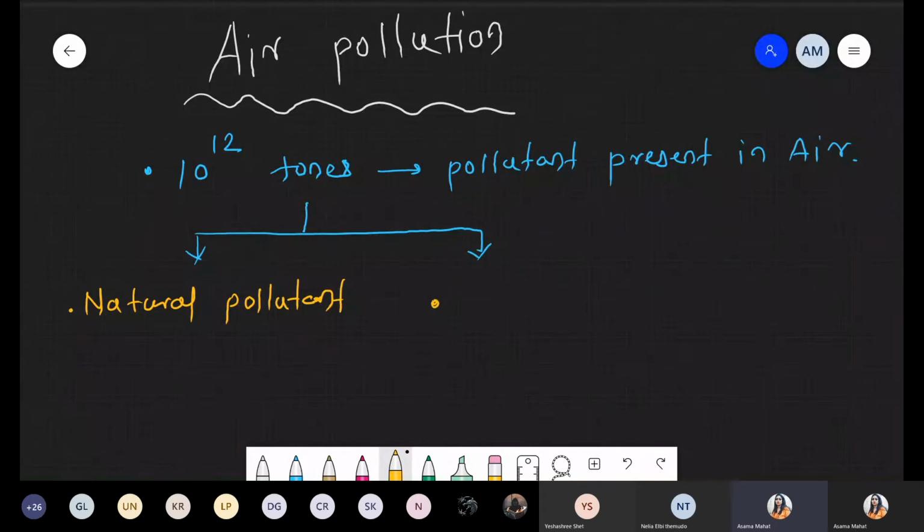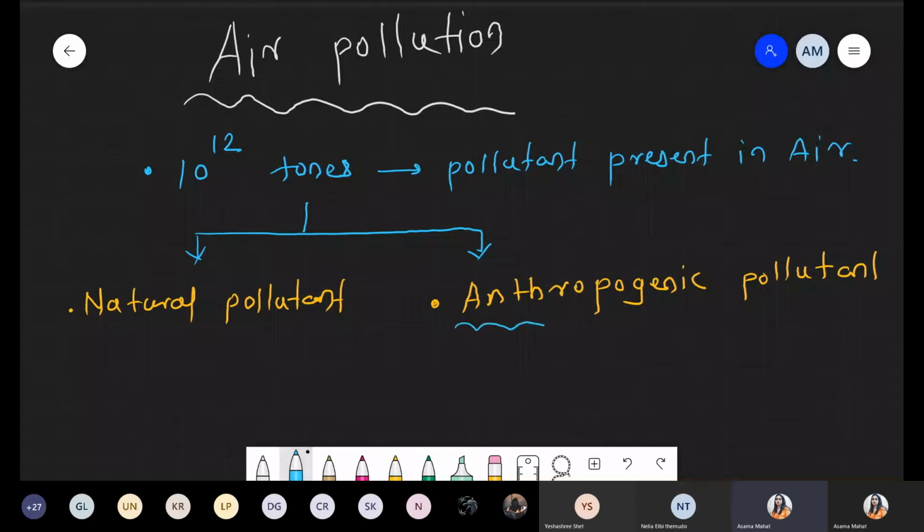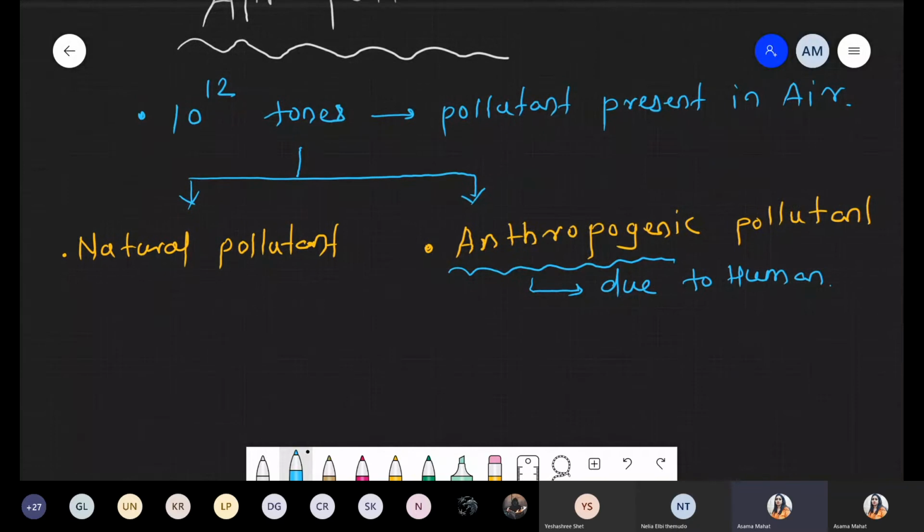The artificial are nothing but the pollutants formed due to human activities, and such human activity we can simply call anthropogenic pollutant. The word anthropogenic pollutant means due to human.